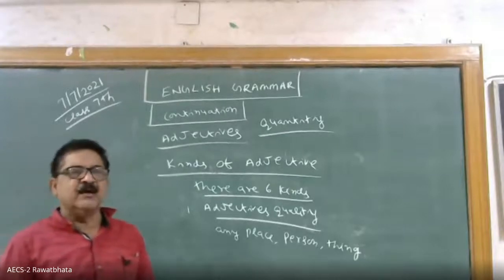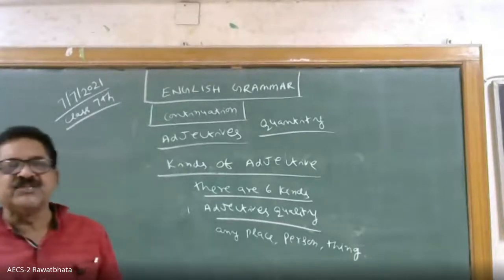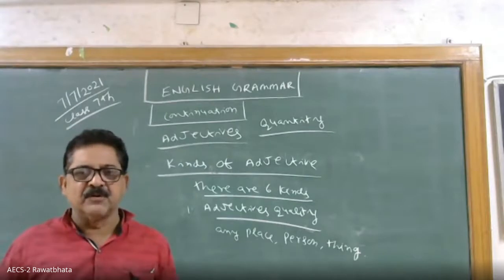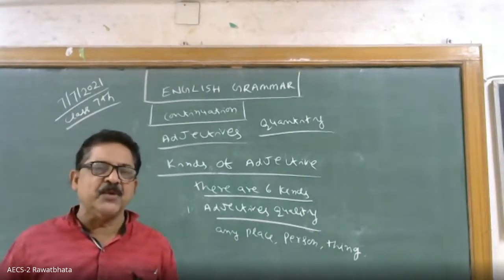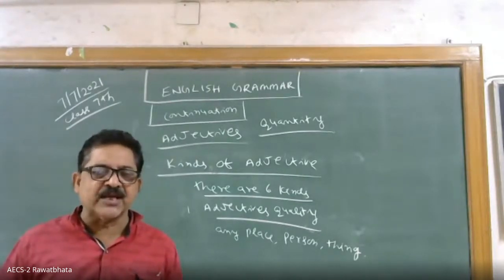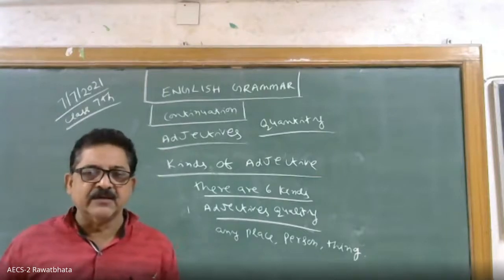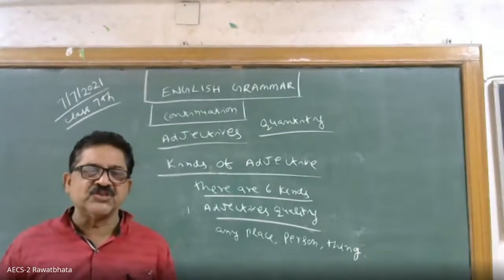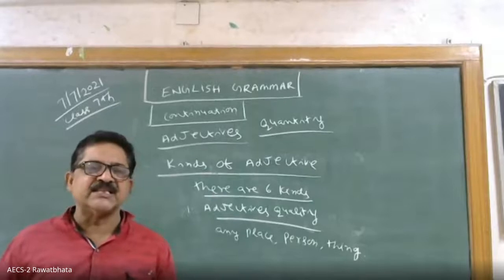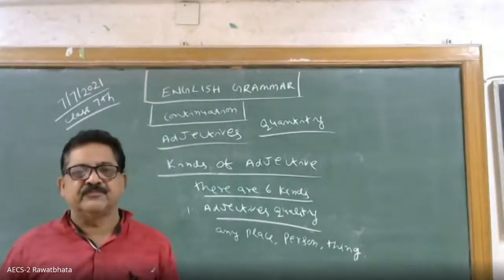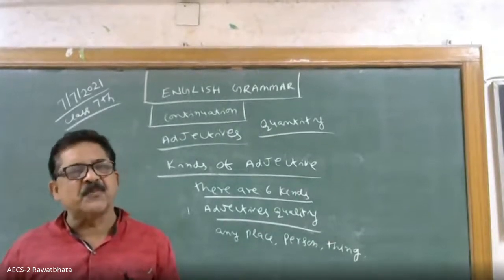Example, you can say Delhi is a historical city. So about Delhi, one more information I gave, that is historical city. Suppose I say Rome is a marvelous city. Bombay is a cosmopolitan city.